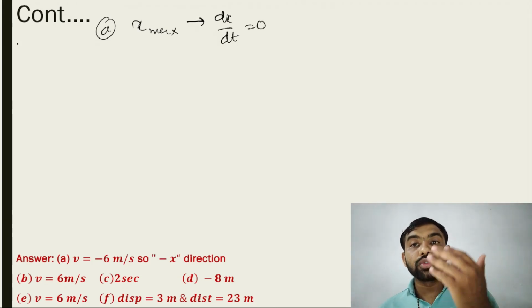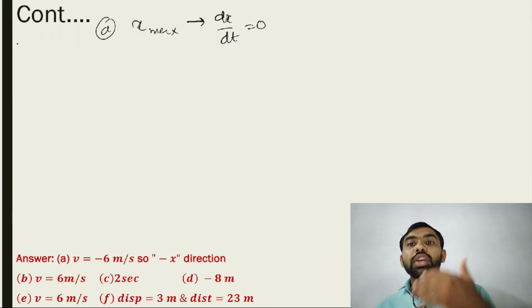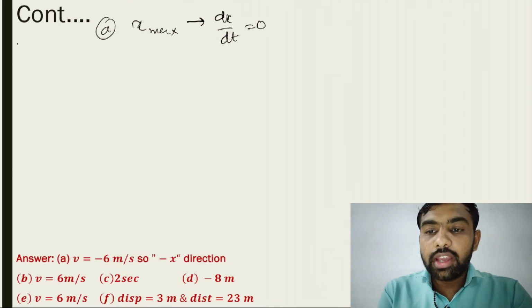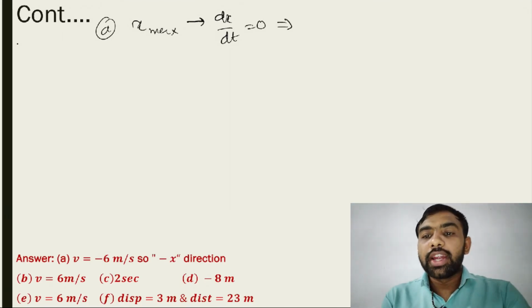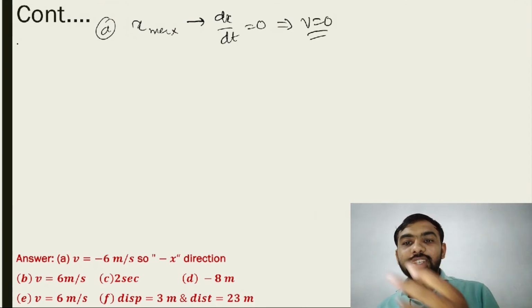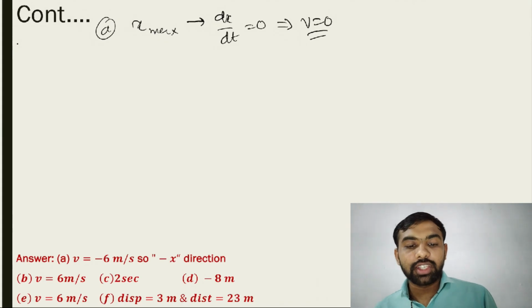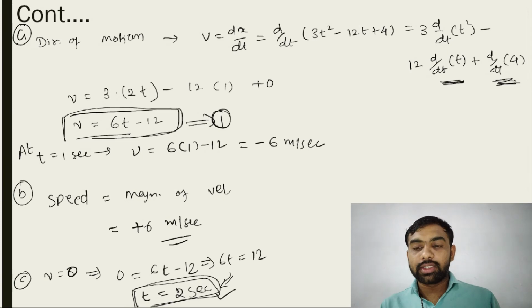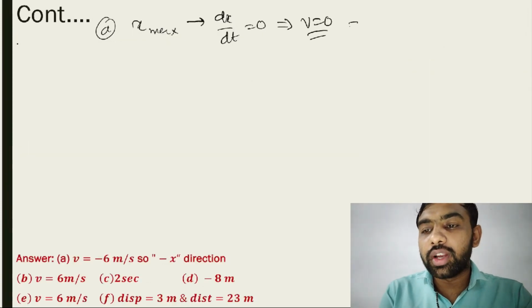That is the use of differentiation. dx by dt is velocity. So when velocity is 0, at t equal to 2 seconds, we already know this answer.